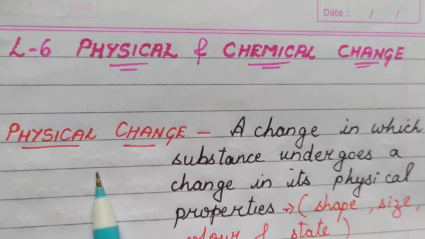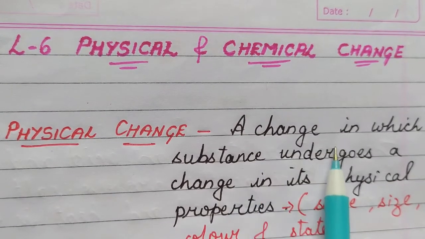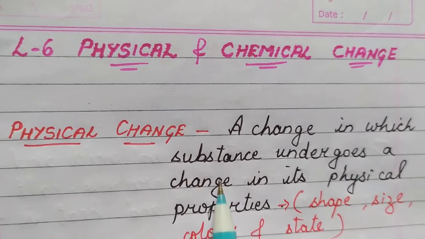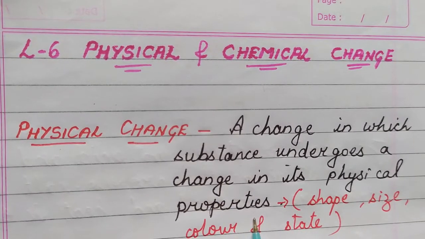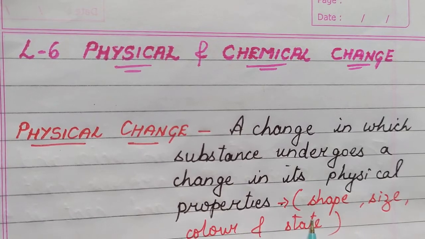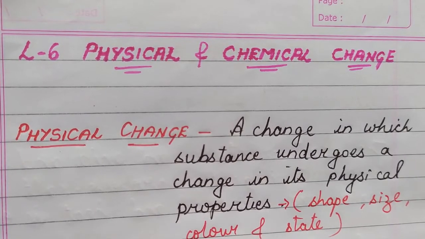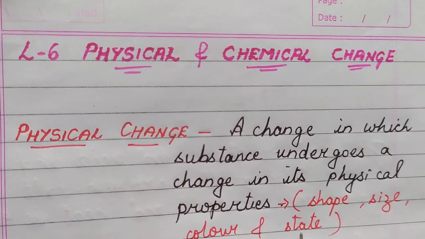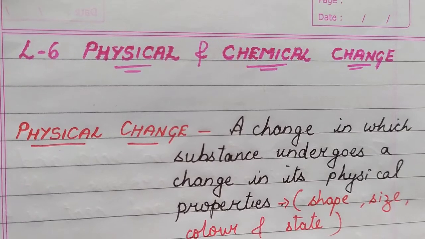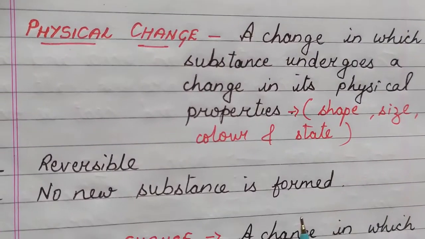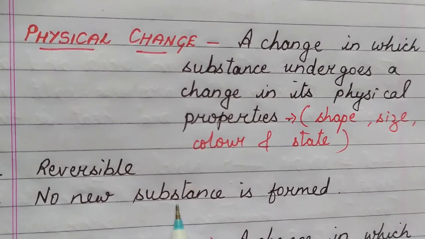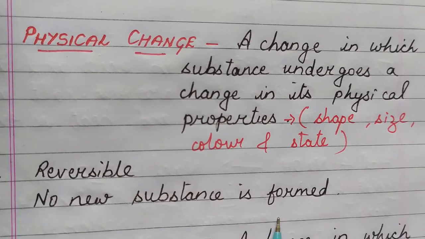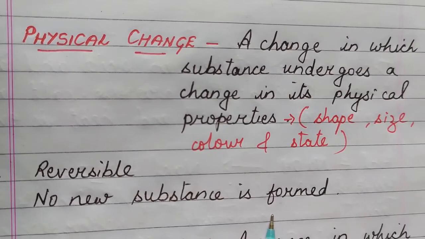What is a physical change? A change in which a substance undergoes a change in its physical properties. Okay? And what are the physical properties? Like its shape, the size, the color, and state of the object. And these physical changes are reversible changes, and no new substance is formed in this. I will give you a few examples.